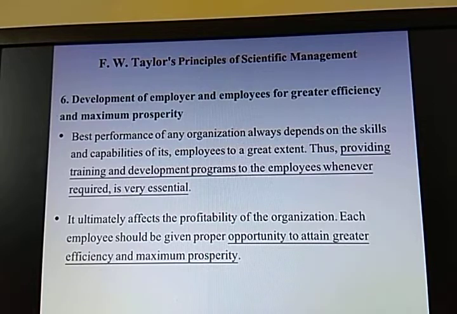It ultimately affects the profitability of the organization, because in this training new techniques are taught to the employees, and new managerial techniques or tactics are taught to the managers.